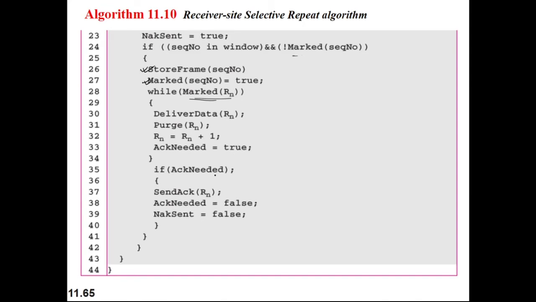If acknowledgement needed, then send acknowledgement, and after sending, acknowledgement needed is set to false, and NAC sent also is set to false. So this is the receiver side algorithm.